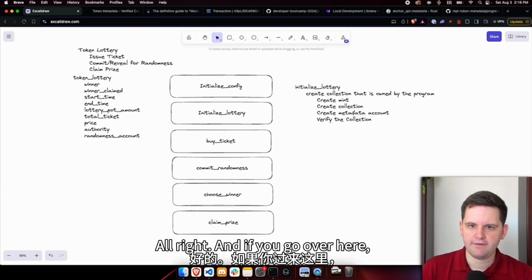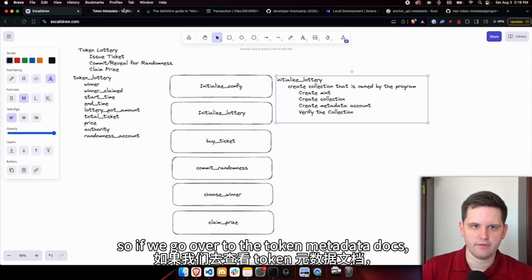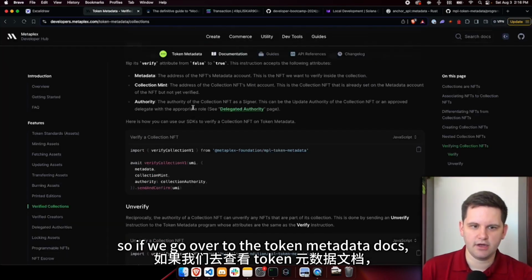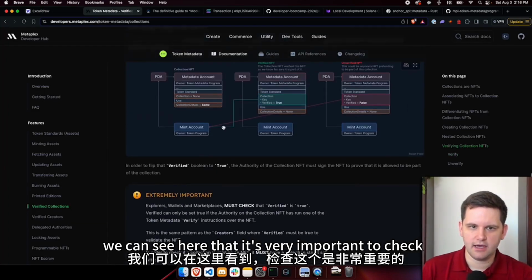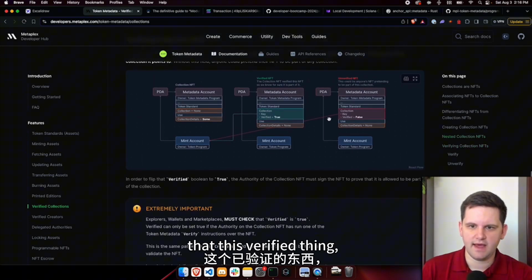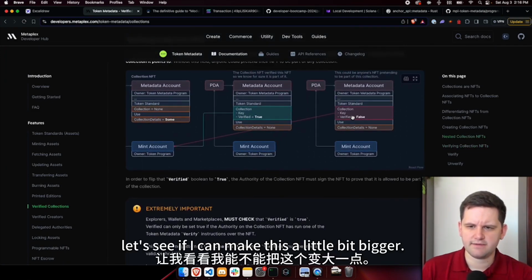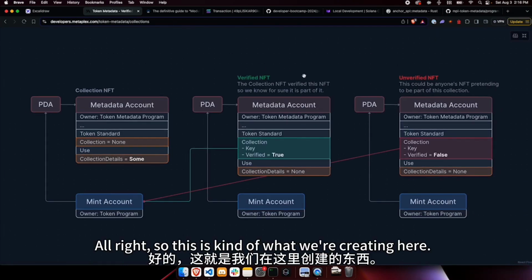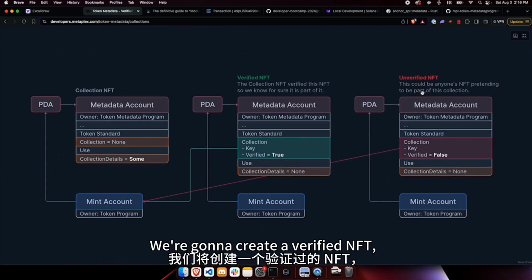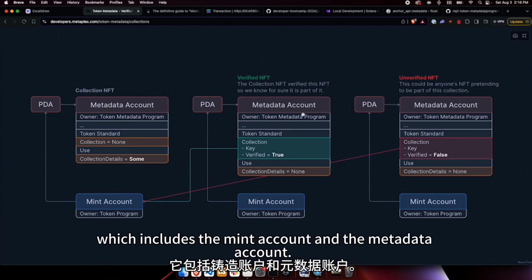All right. If we go over to the token metadata docs, we can see here that it's very important to check this verified thing. Let's see if I can make this a little bit bigger. All right, so this is kind of what we're creating here. We're going to create a verified NFT, which includes the mint account and the metadata account.